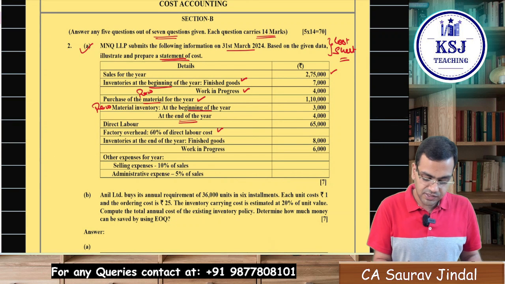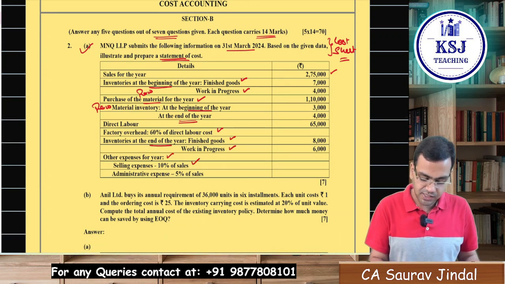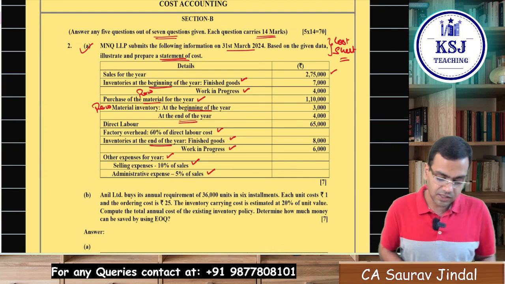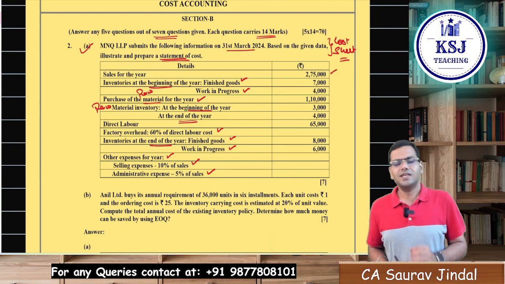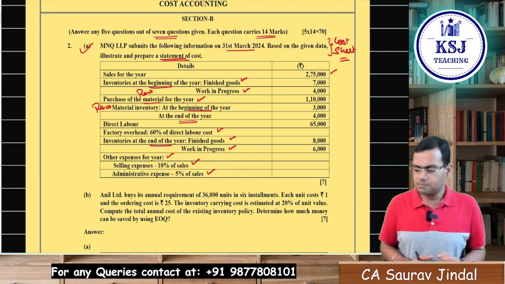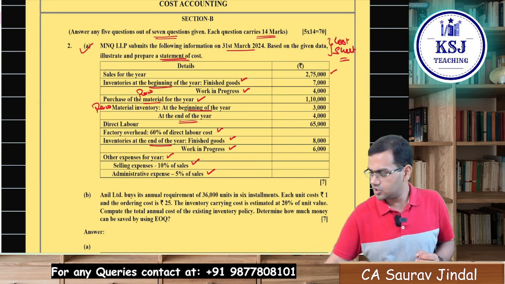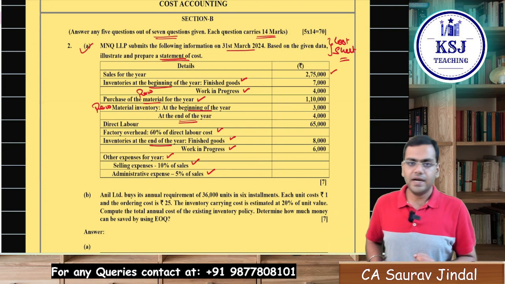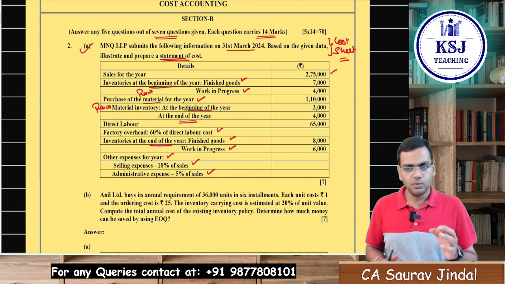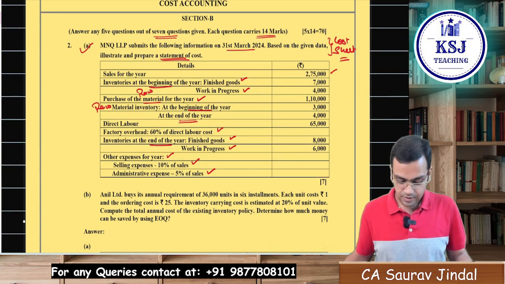Okay, inventories at the end of the year: finished goods, WIP, other expenses, selling expenses 10% of sales, and administration expenses are 5% of the sales. So very simple, you just have to prepare the simple cost sheet, sir. Nothing as such hi-fi in this. All the information is already given to you, right? You just have to prepare the cost sheet.